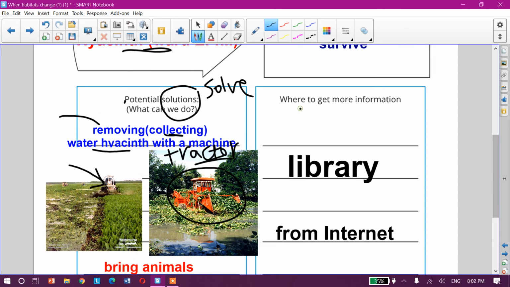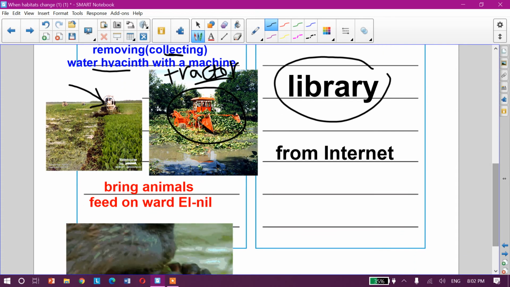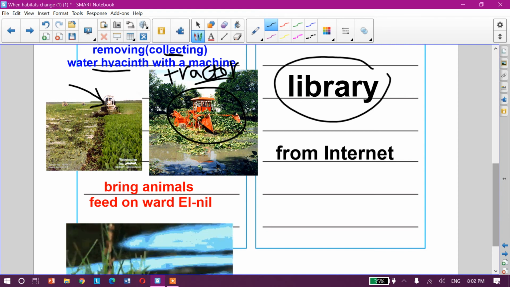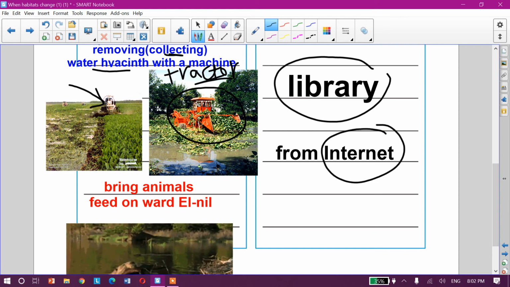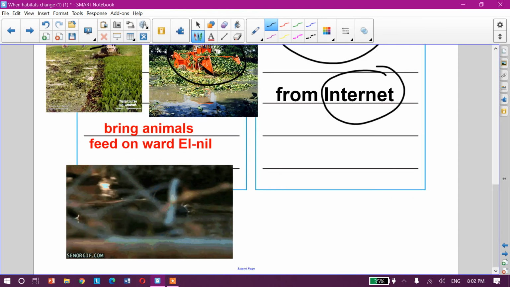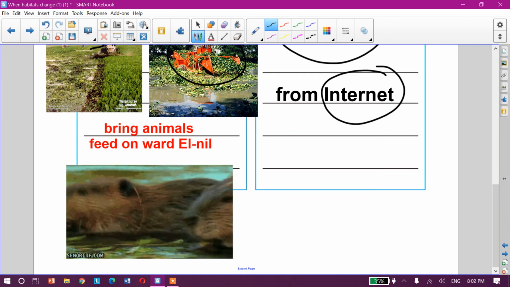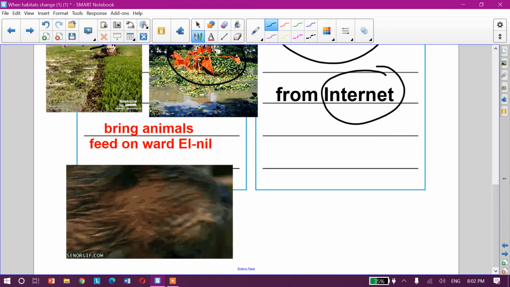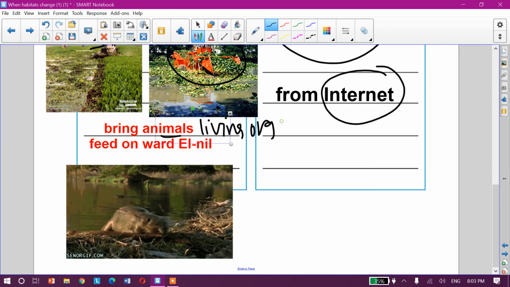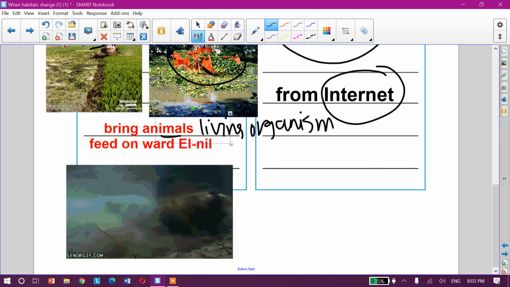Okay, where to get more information? We get information from where? We may go to the library, and we may save our time and we know everything we want to learn from the internet. Or we have another way we said before, bring animals which are living organisms as what?